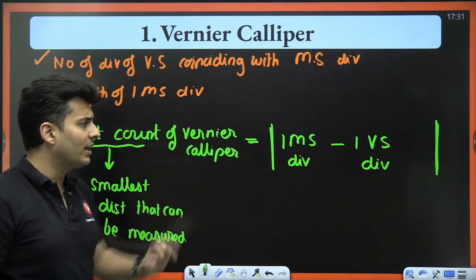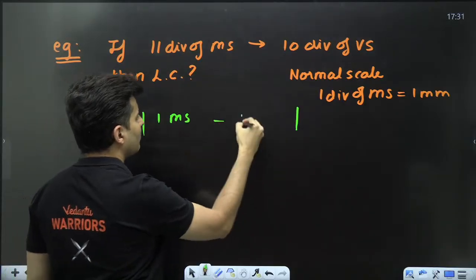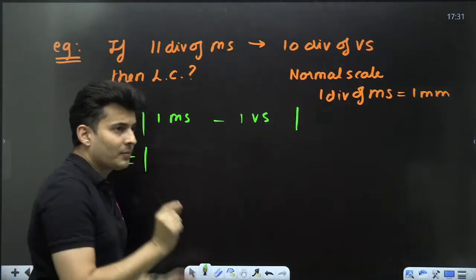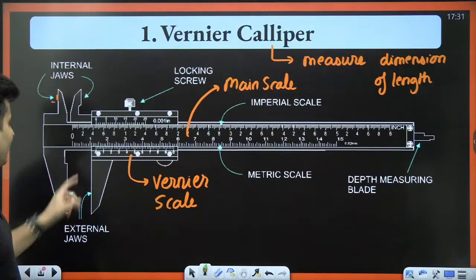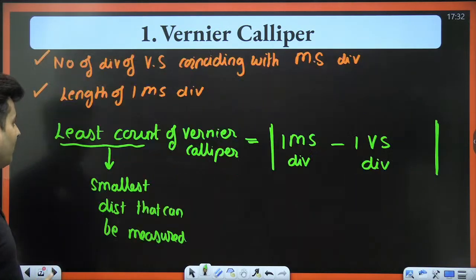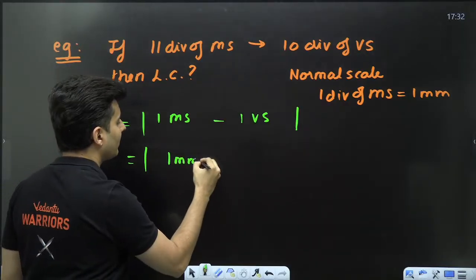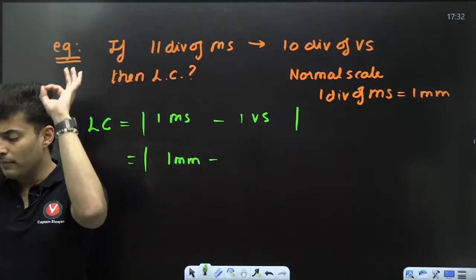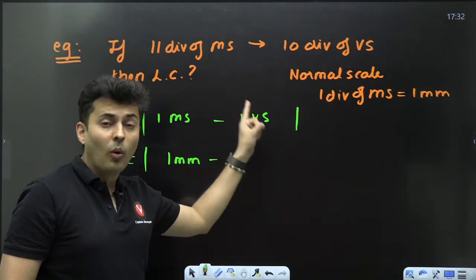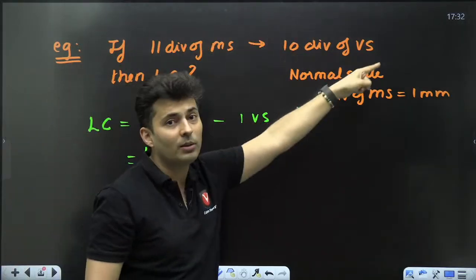One division of main scale is already given to be 1 millimeter. Is that right, everybody? Great. Now, what is the length of one vernier scale division? For that, use this information.